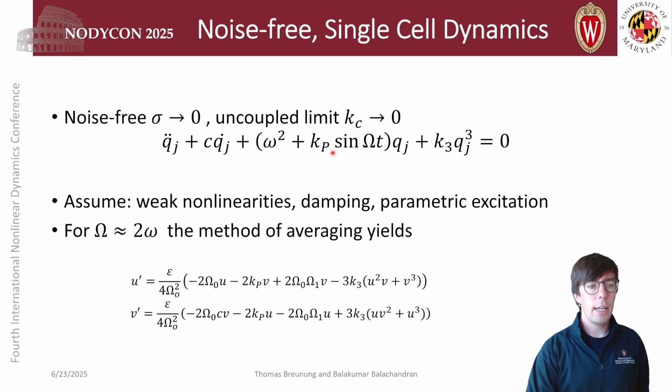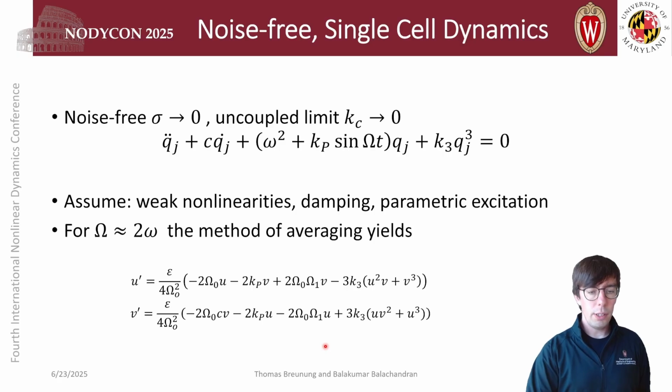If we assume weak nonlinearities, weak damping, and weak parametric excitation, and select the parametric excitation frequency omega to be close to 2 times the natural frequency, so the first parametric resonance, the method of averaging yields the following set of equations.